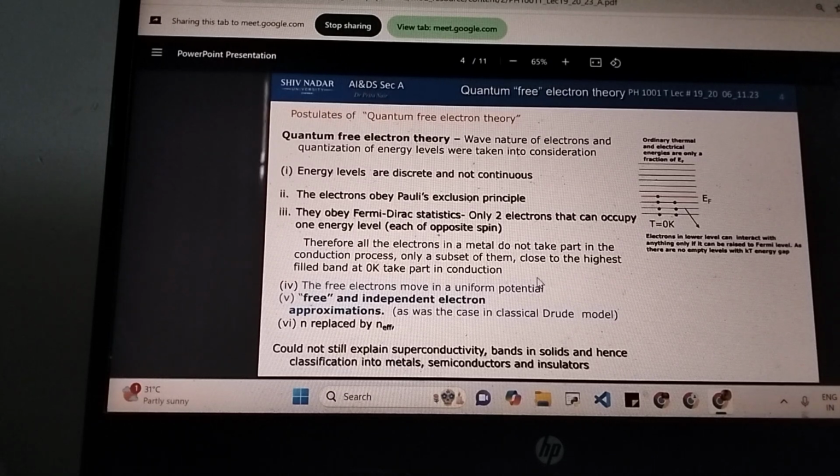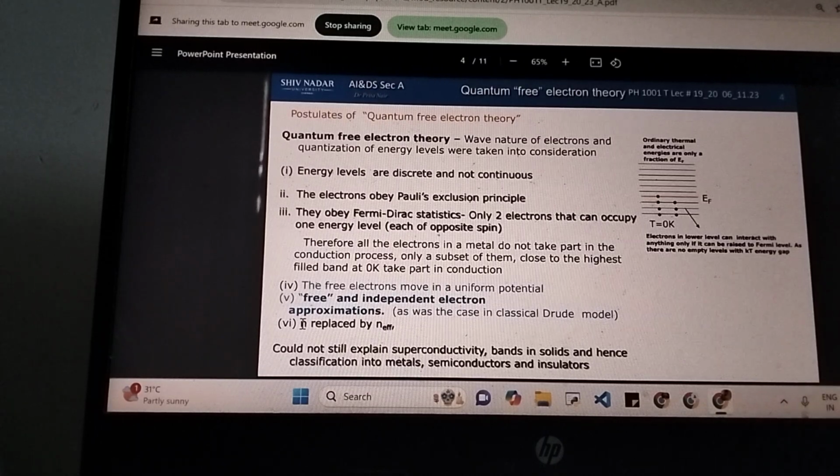The free electrons move in a uniform potential, and the free and independent electron approximations are the same assumptions from classical theory. There is no change. These were still accepted by the quantum theory. And then n is replaced by n effective.